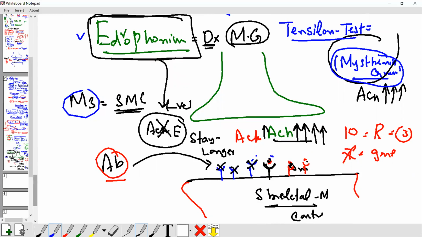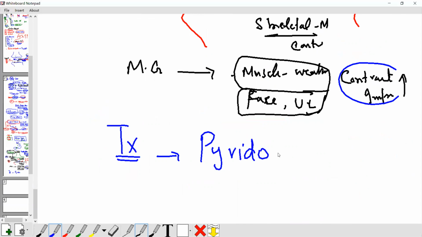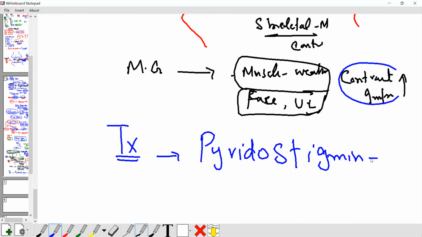Okay, now you have diagnosed the disease. It is confirmed. Now you need to give treatment. What do you give the patient? Pyridostigmine. Which drug do you use? Must keep in mind, pyridostigmine is used for myasthenia gravis.